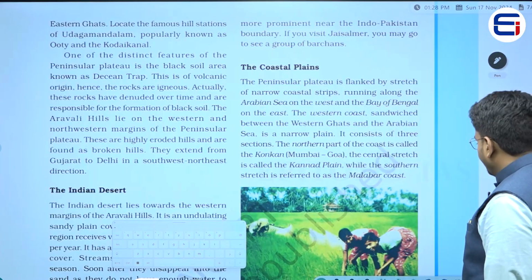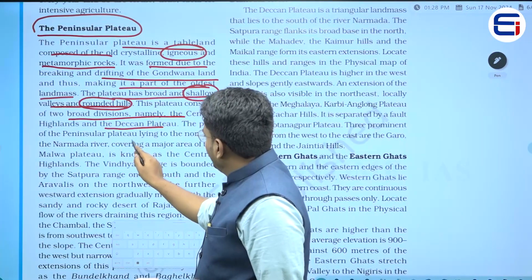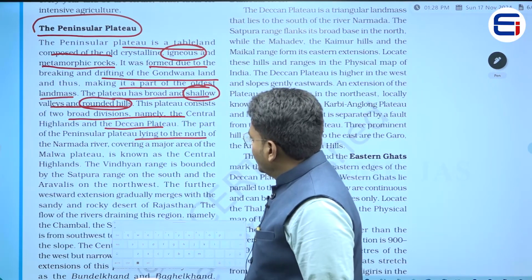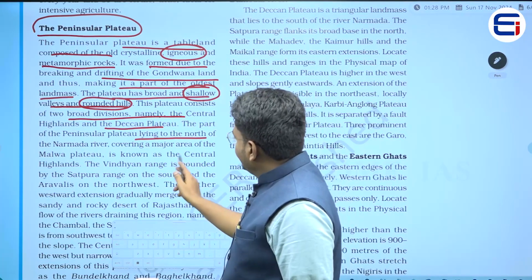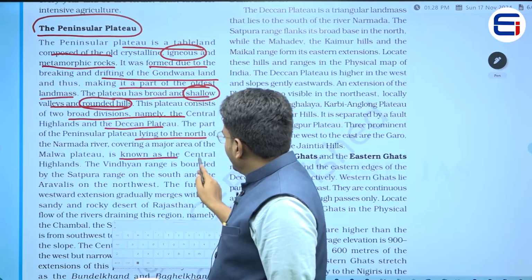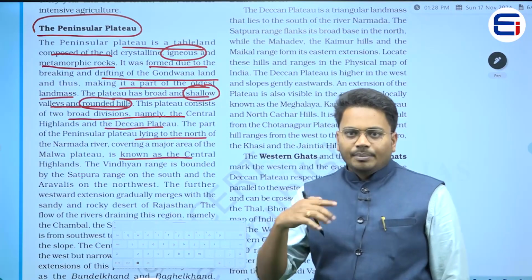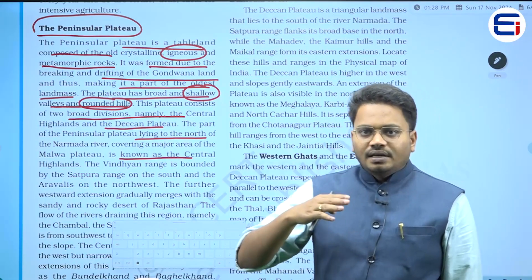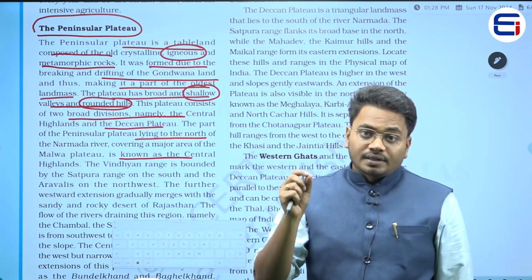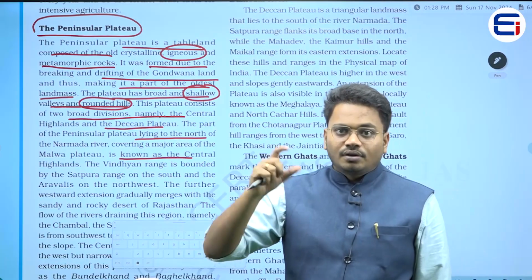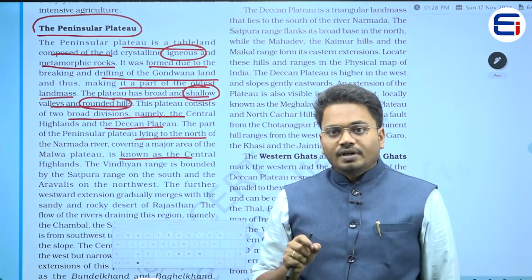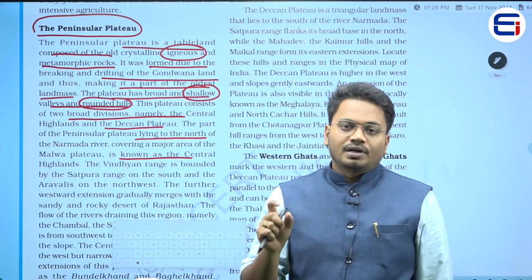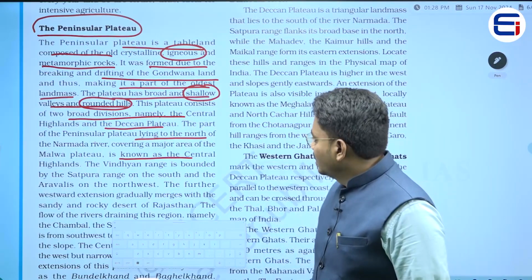Now, the part of the peninsular plateau lying to the north of the Narmada river, covering a major area of the Malwa plateau, is known as the Central Highland. So, the same thing which was seen in the previous picture. The area which is towards the northern side of this Narmada river, that particular plateau we call the Central Highland.